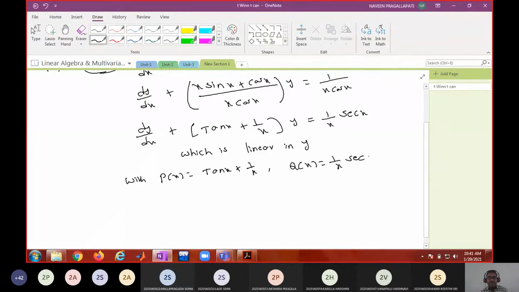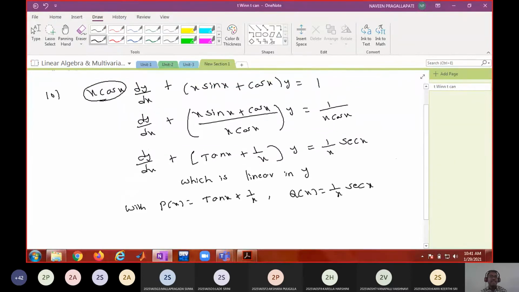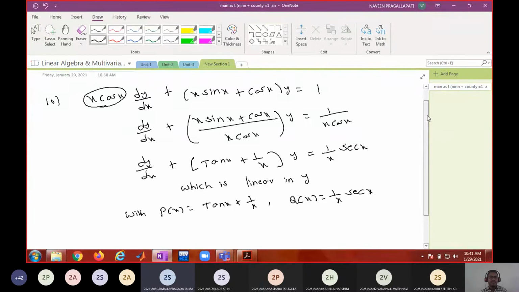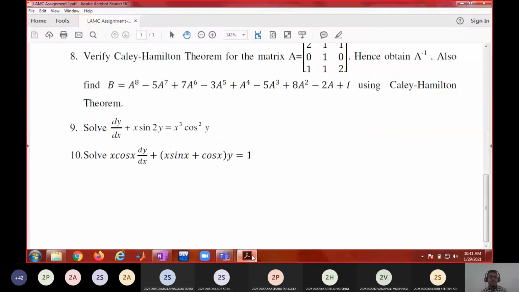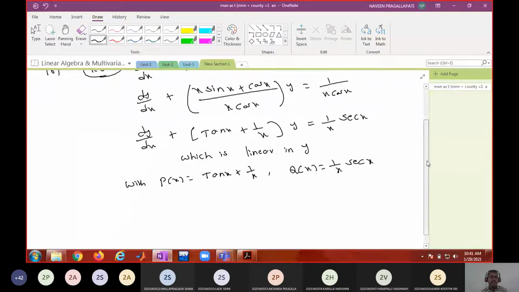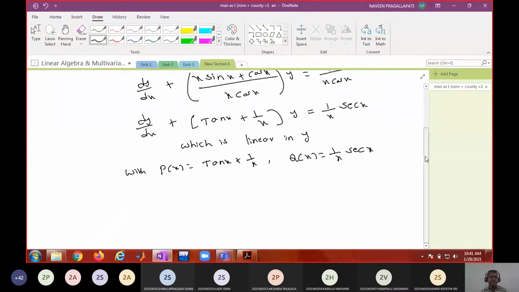Now what was your difficulty? You are not able to identify it as a linear differential equation, or you are not able to solve this linear differential equation? Somebody asked a doubt about the assignment problem. Who is this? From this onwards, can you proceed, or you want me to show? You want me to solve this problem?